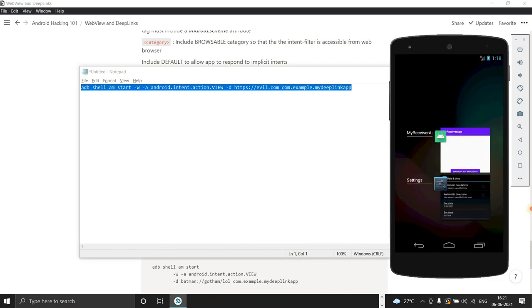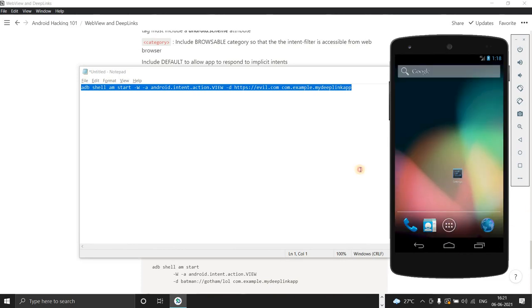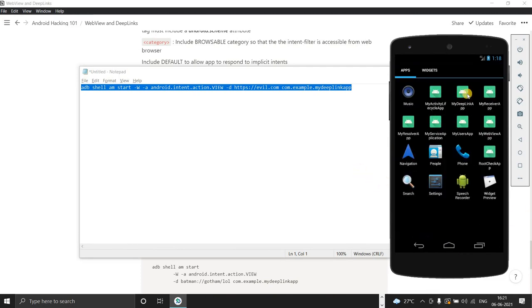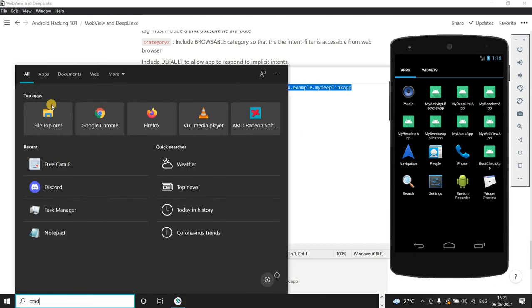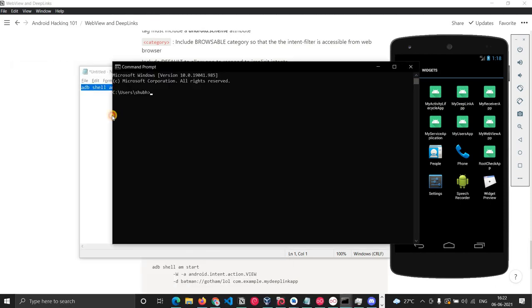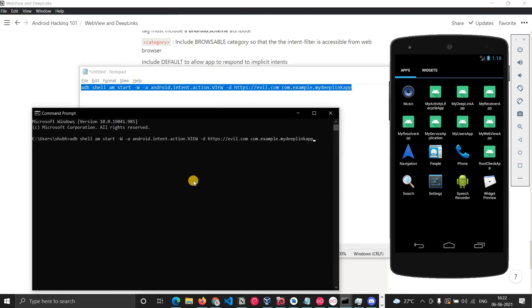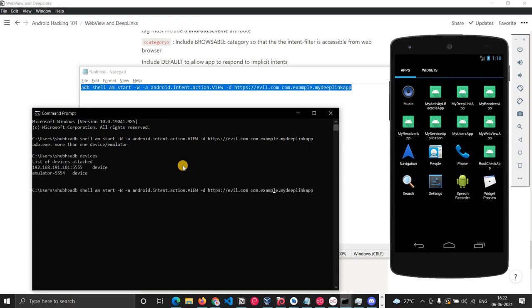So now it is installed, I guess. Yes, my deep link app is still there on the device. So let me go to CMD. I have ADB already installed. If I hit it, it says more than one device. Okay, so there is more than one device. ADB devices. Let me select the device where I want to do it.